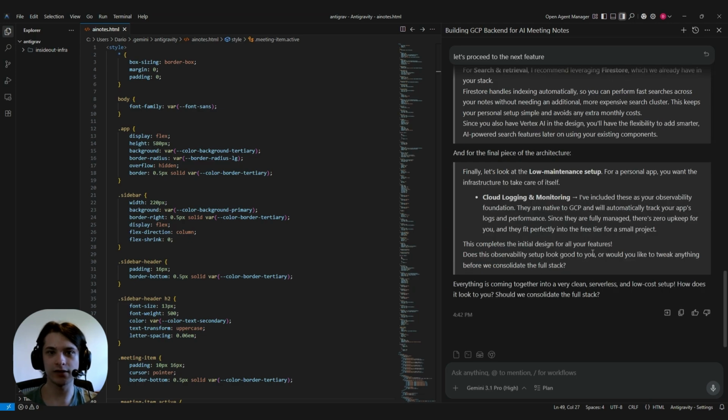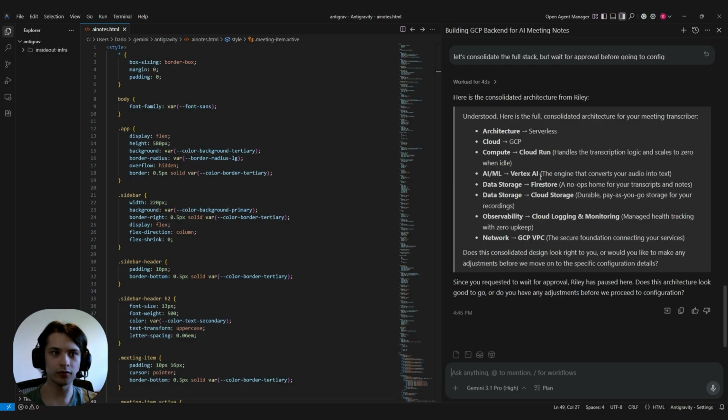And for our low maintenance setup, where we don't need to do too much, we'll be using GCP's native cloud logging and monitoring, which will let us track our app's performance. So, everything in the stack looks good. Let's consolidate the full stack. Here's the full stack of what we just built, so we can do a final check. And this all looks right, so we can proceed to configuration.